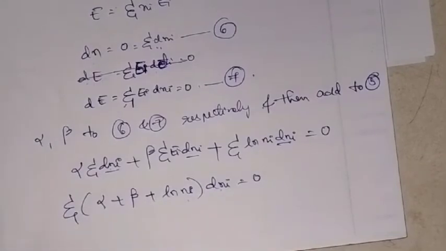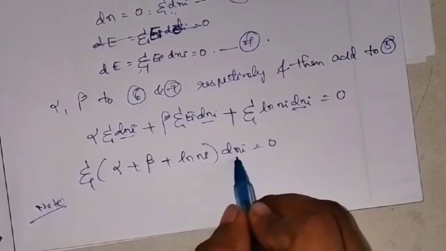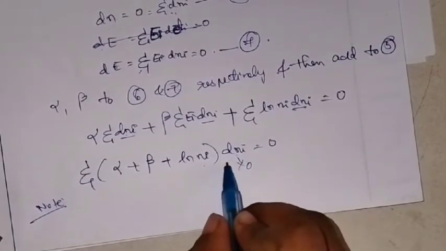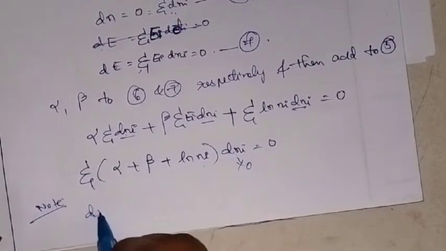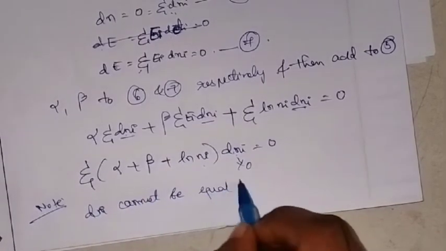Now you need to note something here. dni is not equal to 0. dni cannot be equal to 0.